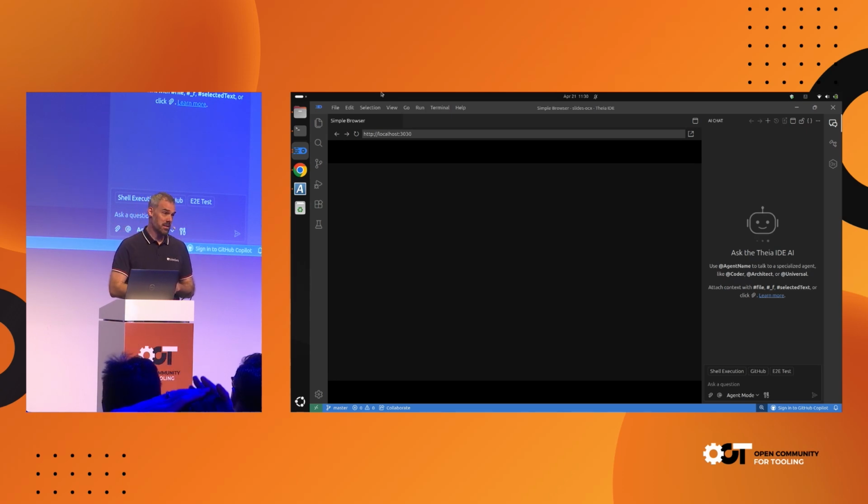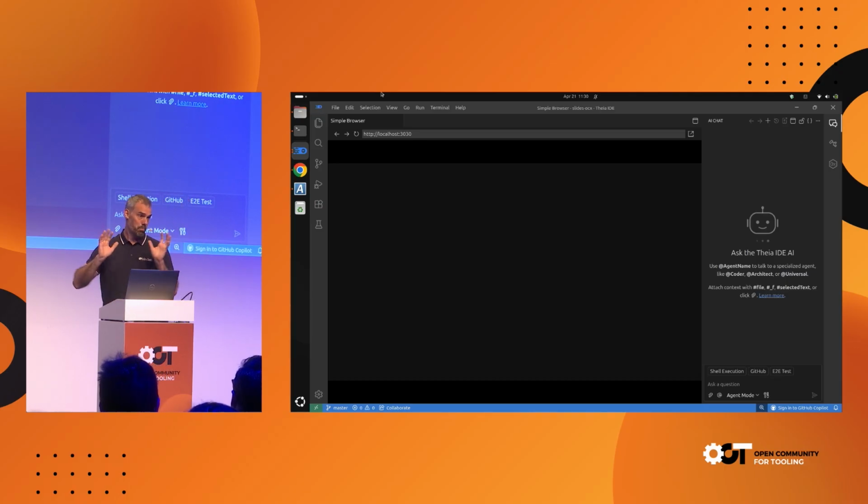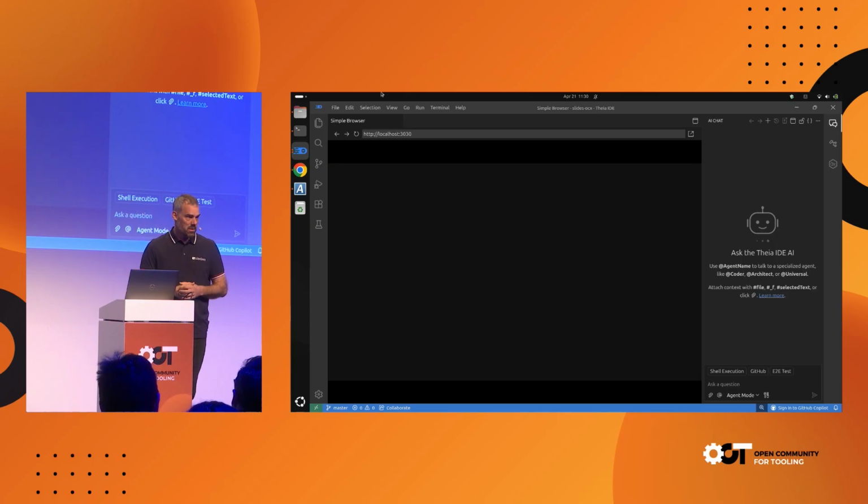First of all, AI is indeterministic. That means I've, of course, practiced this beforehand, but it might behave differently now. So something might just fail because AI decides to do something differently compared to what I expect. If that happens, please blame it on AI. It's not my fault.